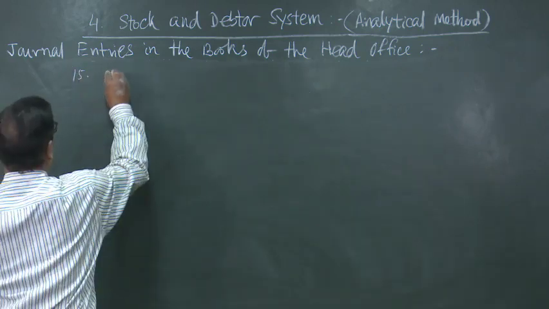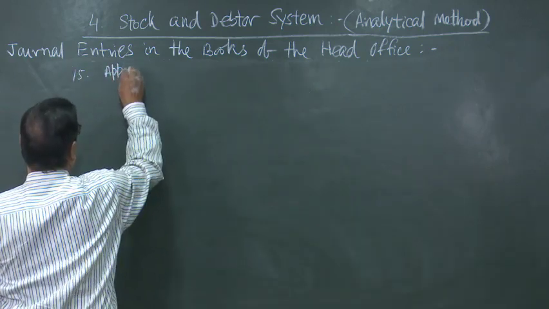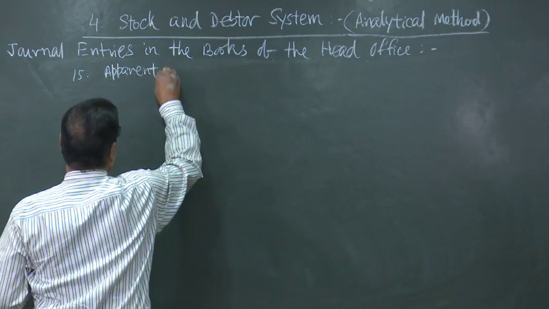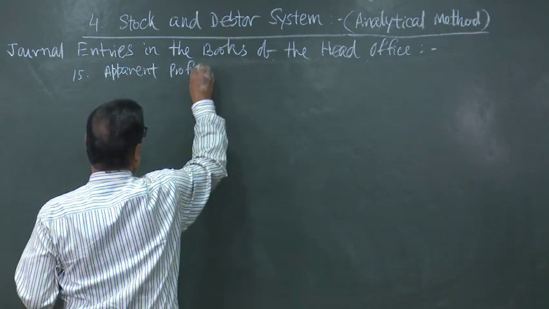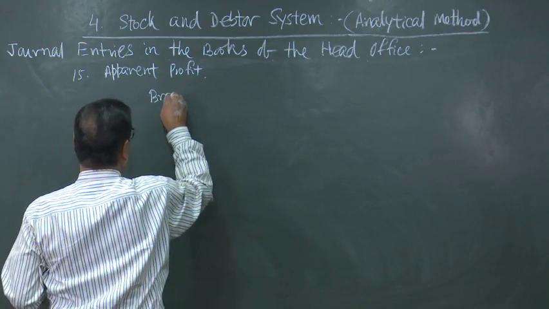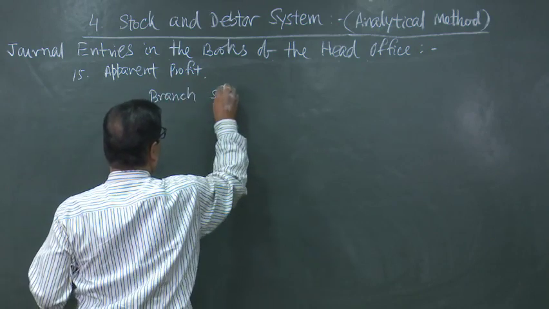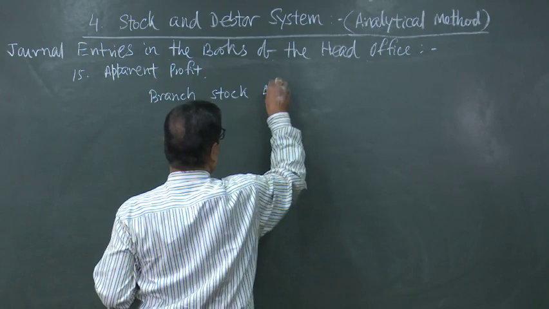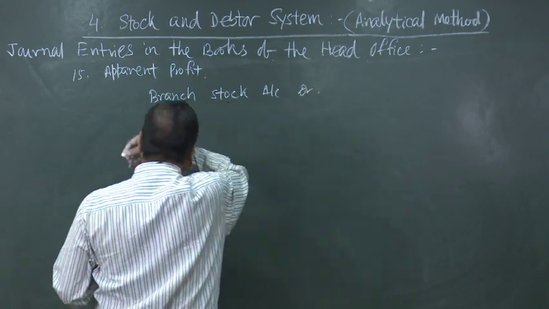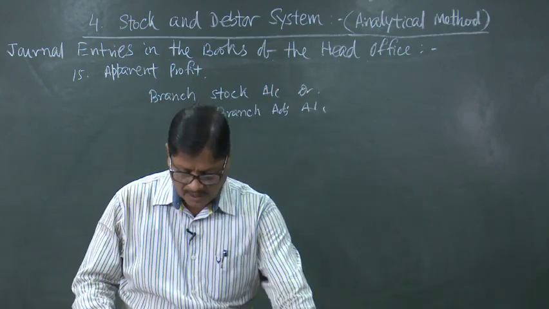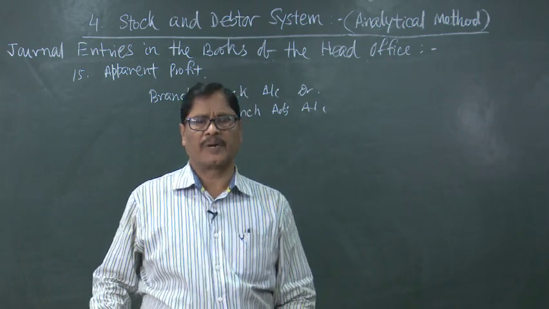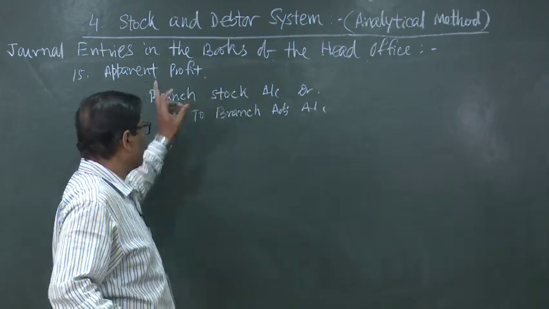Number 15. Branch stock account debited to branch adjustment account. This will be for the apparent profit.